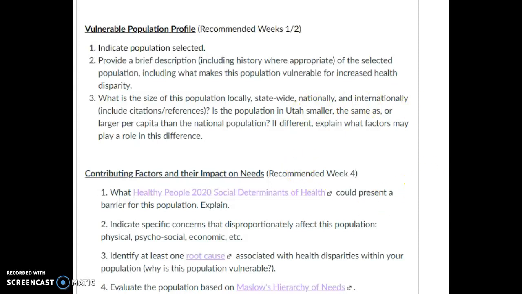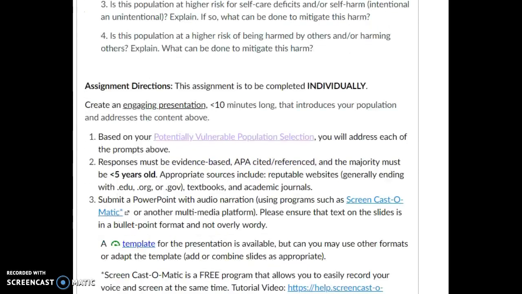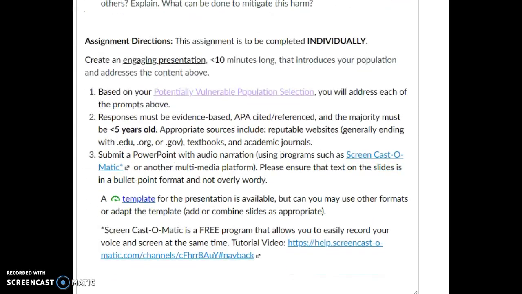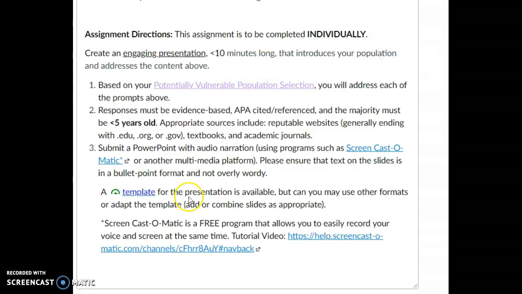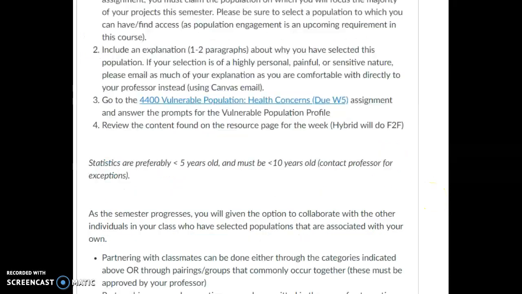The week 4 content and week 5 content, you don't have to look at too much just yet, but do look and see that the overall project here that you're adding to is a PowerPoint presentation that you are then going to be doing an audio narration from. There is a template in here that you can click on. It will open up a PowerPoint presentation that already has the slide names on it. So this would just kind of fit in with that first few applicable slides. So that is the component that you need to do as part of this week 1 assignment, is going in and putting that information.